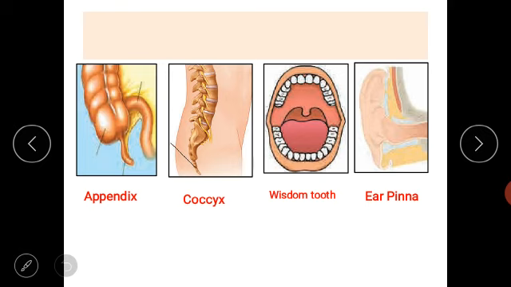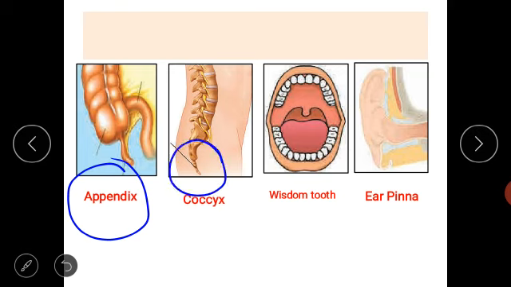You can see the images. This is the appendix, the gland which is present in the digestive system. It was active previously, but it is not active now. It is just present in the digestive system. This is the coccyx bone of the human being, also called the tailbone, which is not useful at all. Wisdom tooth. The wisdom tooth is the tooth present in the inner corners here, which is not useful at all.